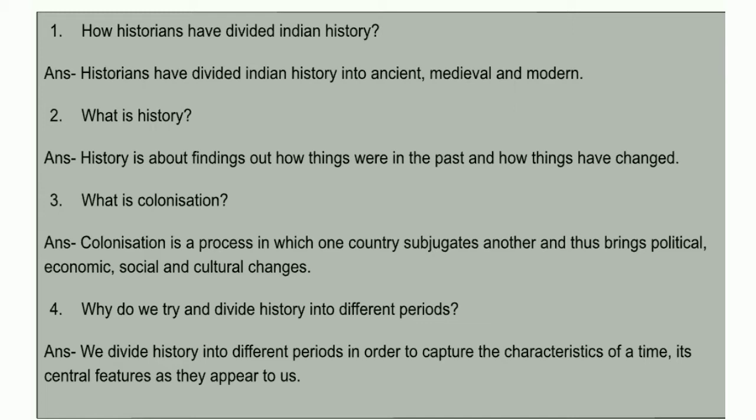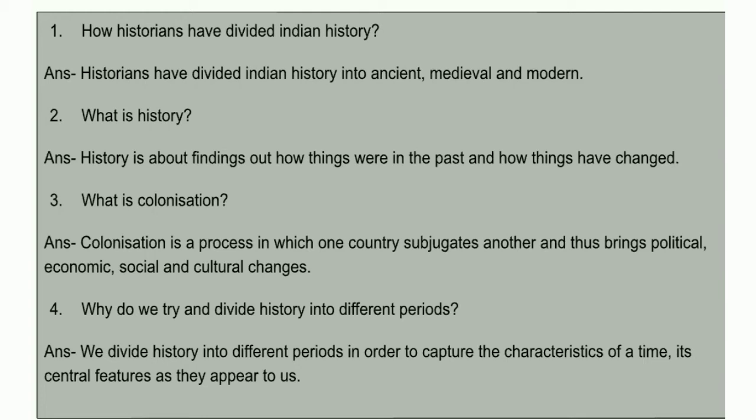Next question, what is colonization? Answer, colonization is a process in which one country subjugates another and thus brings political, economic, social and cultural changes.